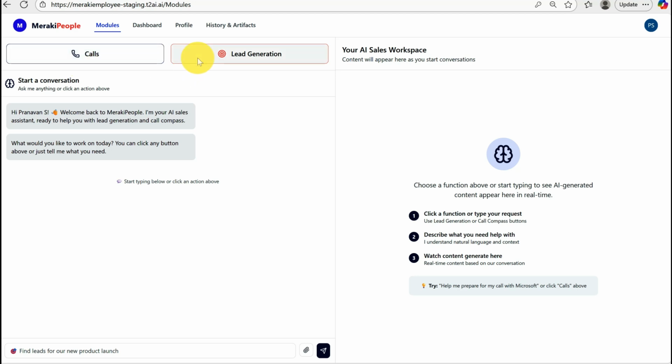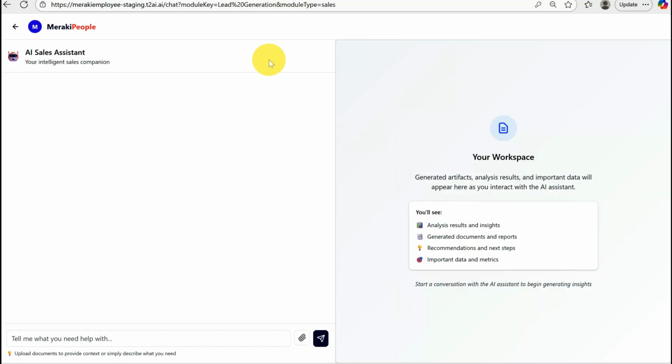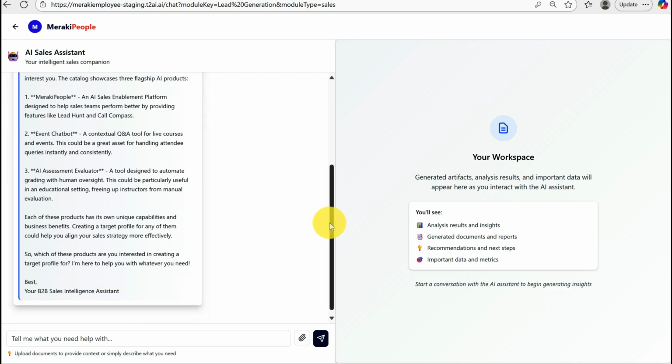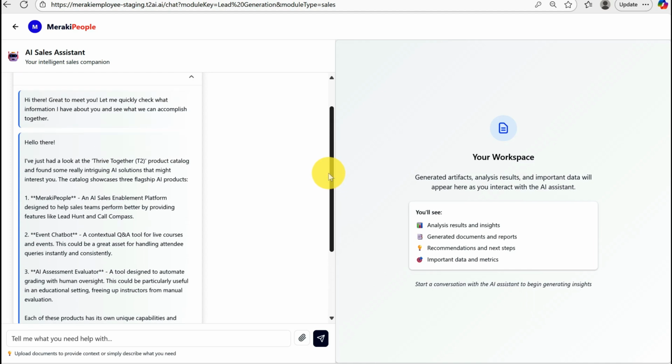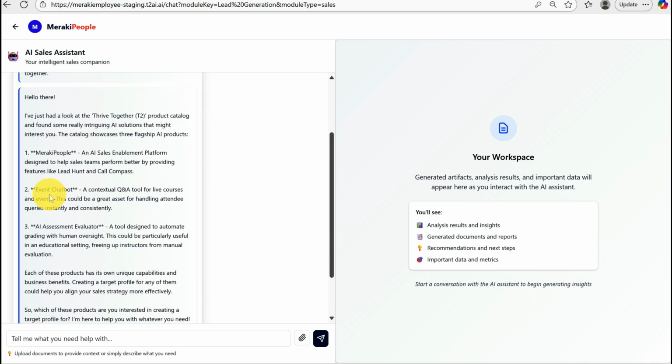Now, because this person is a marketing executive, his main job is to generate leads. So we will look at the lead generation module in this demonstration. So the marketing executive would click on lead generation, and the whole conversational interface begins in this manner, right? We've designed the whole system to give a whole lot of transparency about all the processes which are happening behind the scenes, so we have very contextual conversations with the employee.